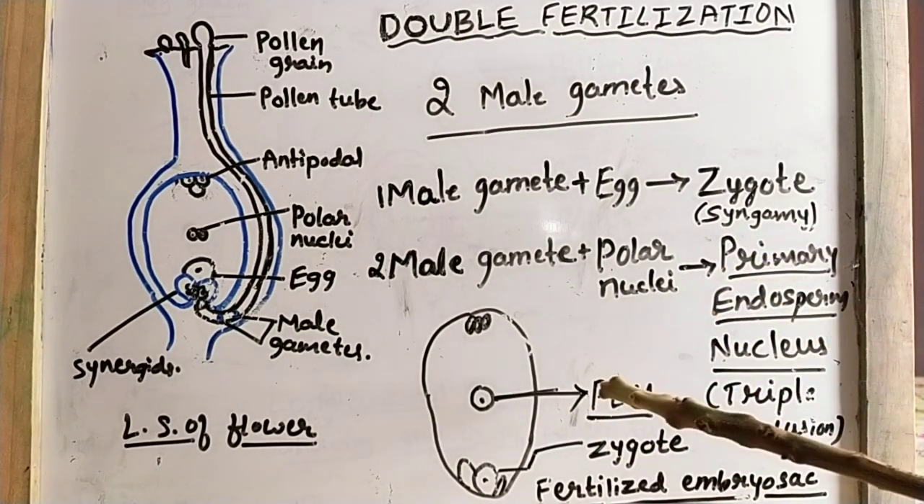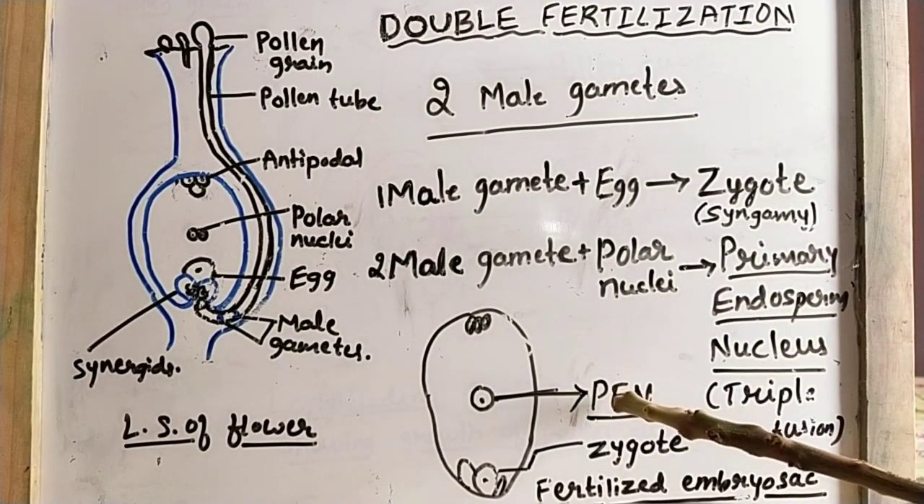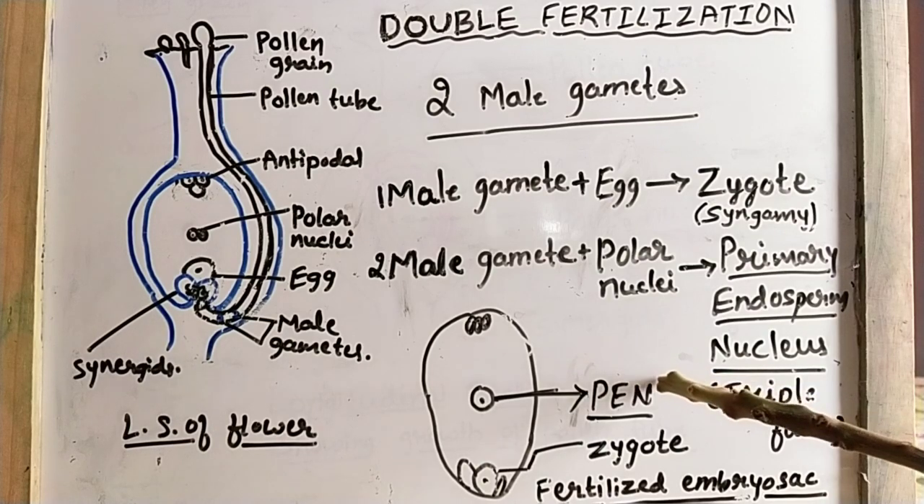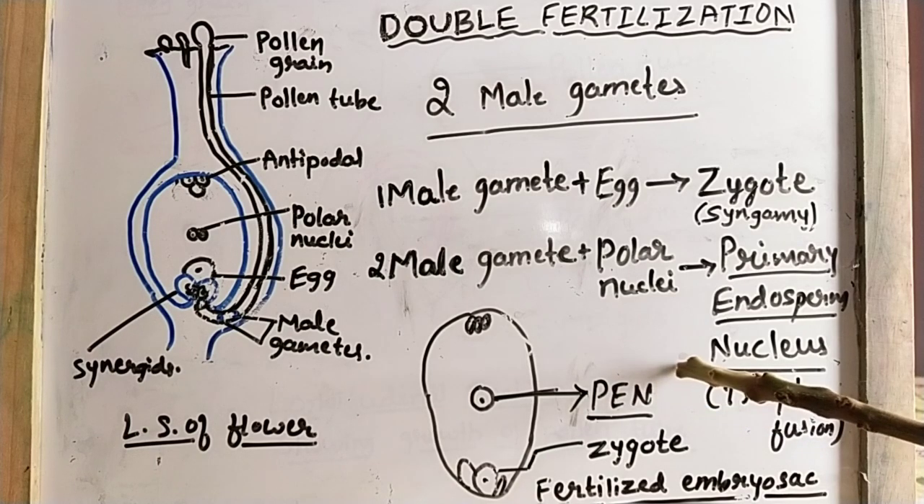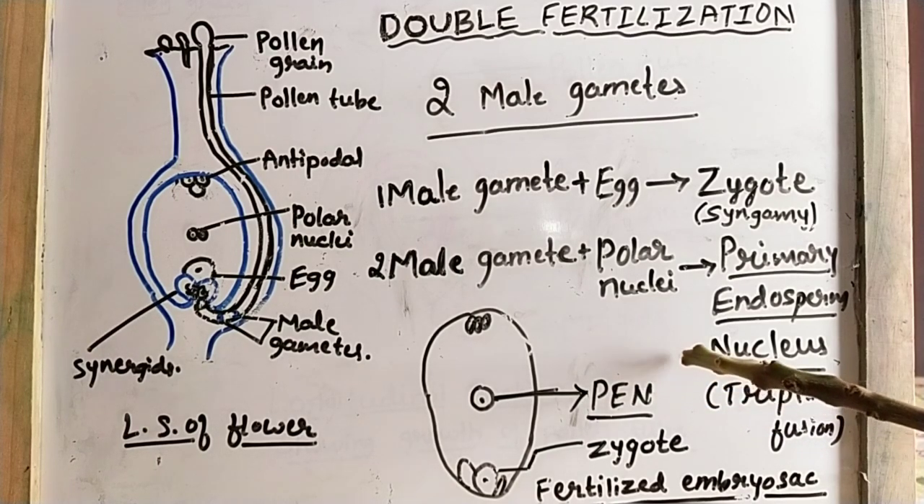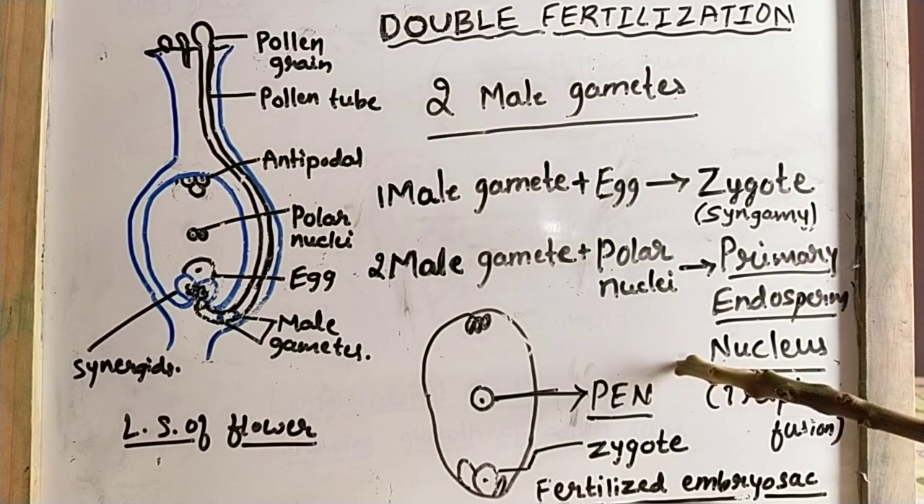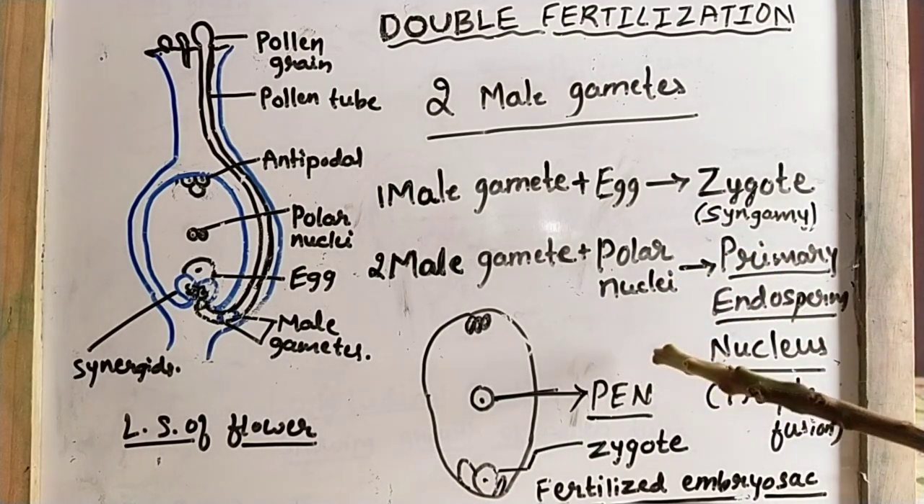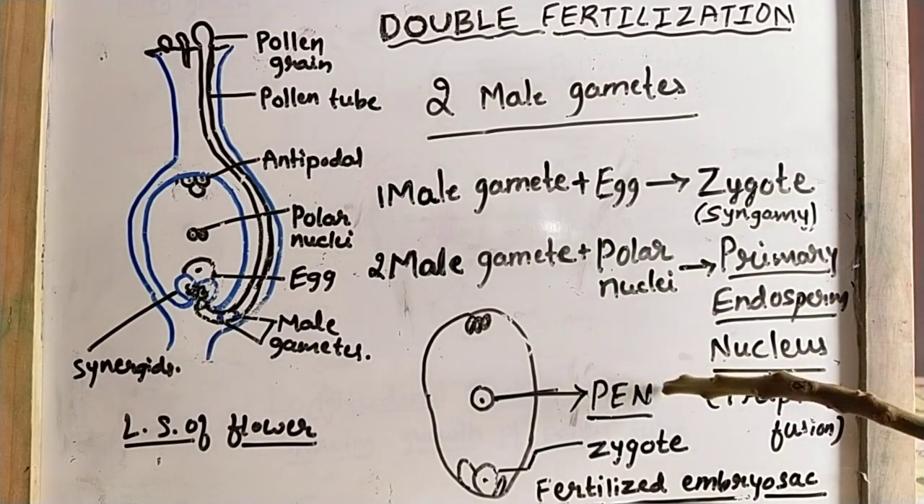Okay, and this primary endosperm nucleus, here also we can see the mitotic cell division. The primary endosperm nucleus also undergoes continuous mitotic cell division, and there will be a formation of what? Endosperm. So what is that endosperm? Endosperm is a nutritive tissue which gives nourishment to the developing embryo.